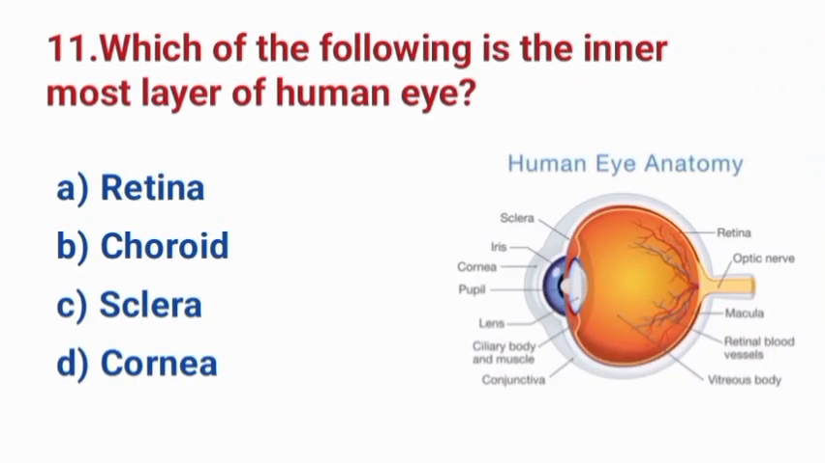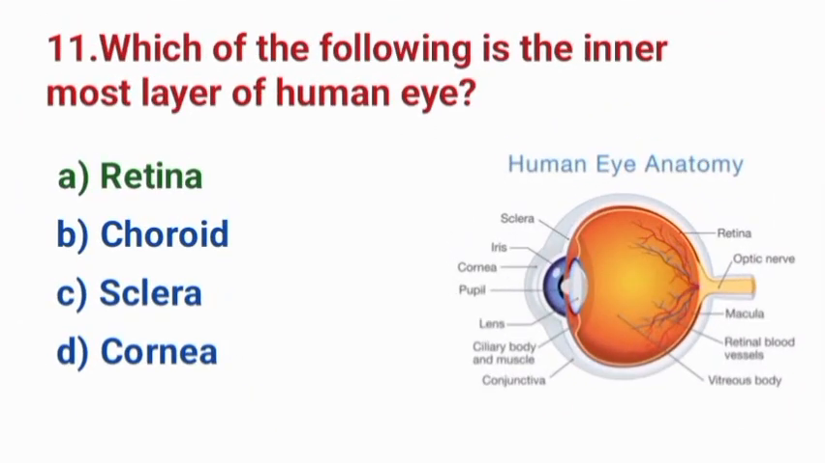Question number 11. Which of the following is the innermost layer of the human eye? A. Retina. B. Choroid. C. Sclera. D. Cornea. The correct answer is option A. Retina.